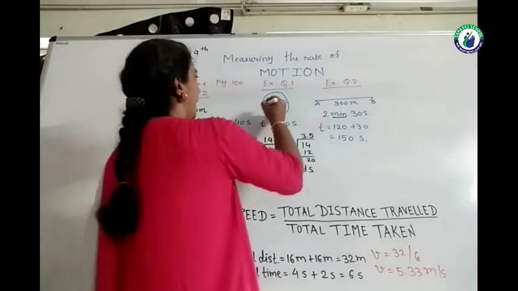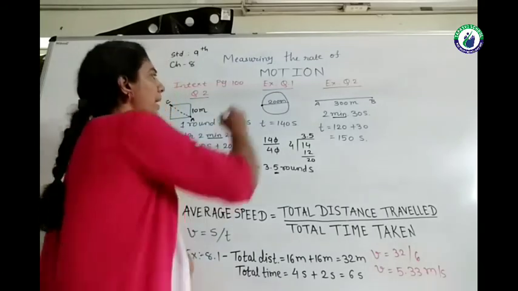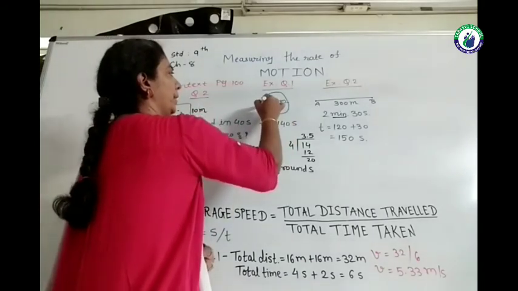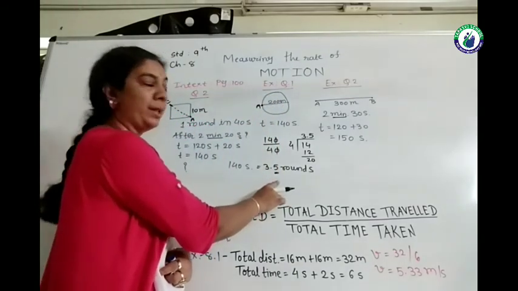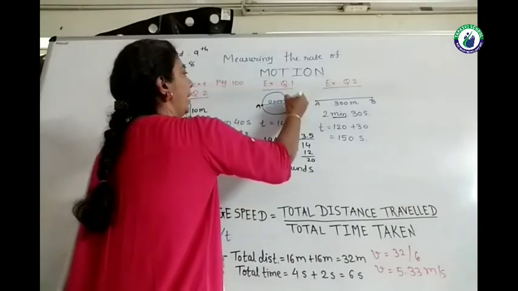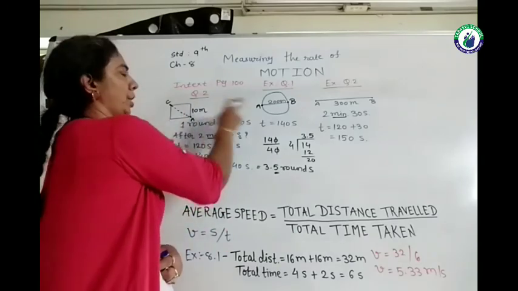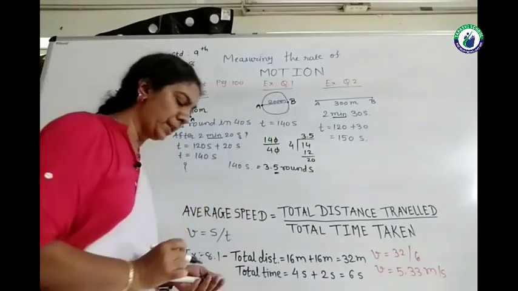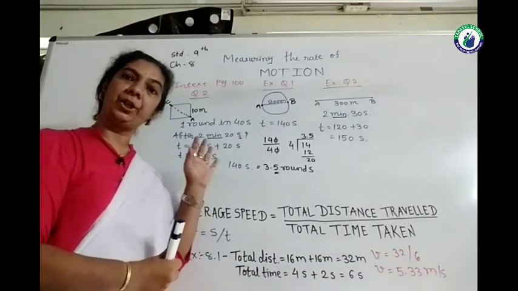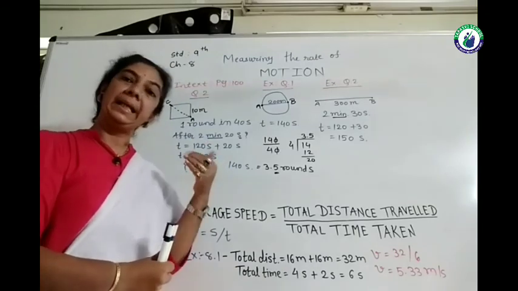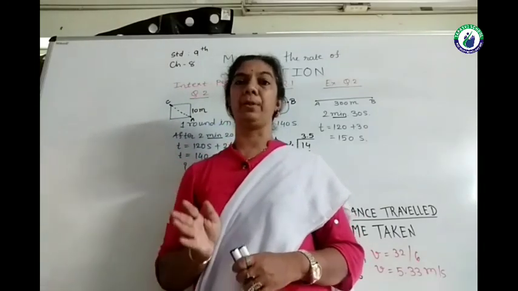Same is the case of the athlete. Let's say he starts from this point. 3 rounds are completed, that means he will come to the same point A. But still half a round is left, and for that from A he will reach the point B. And in this situation we have to find out the total distance and displacement travelled by the object. First try to get this much. In the next video I will explain how to do the further calculations.